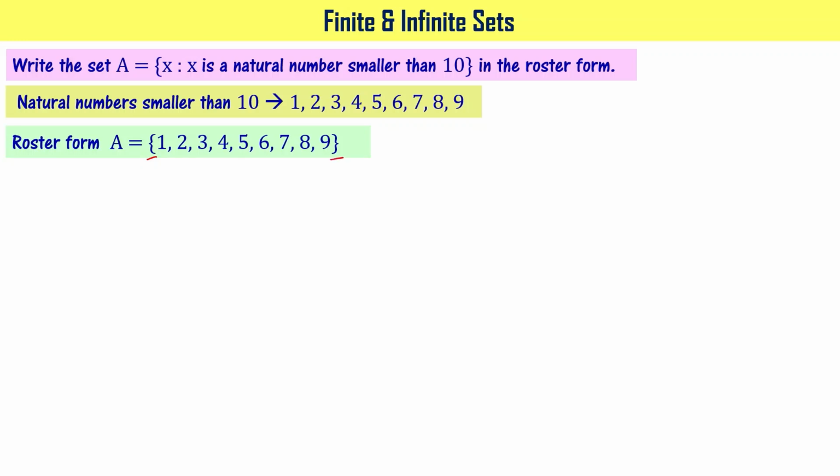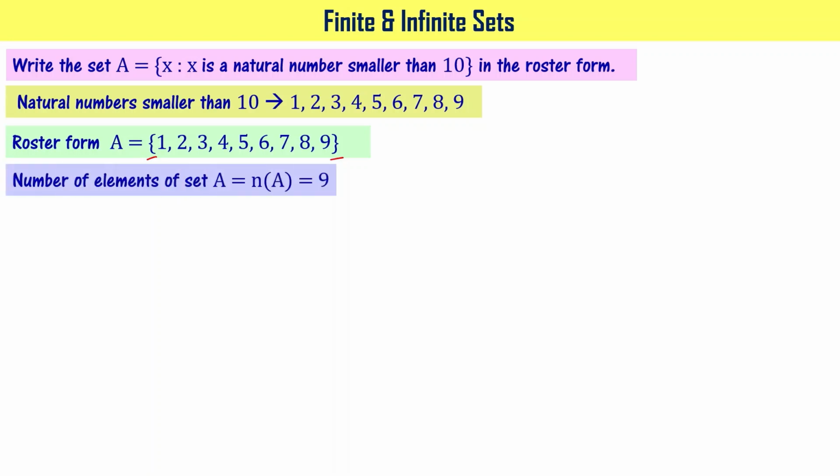The number of elements in this set is 9. If you count all these numbers, n of A equal to 9. Please note this.